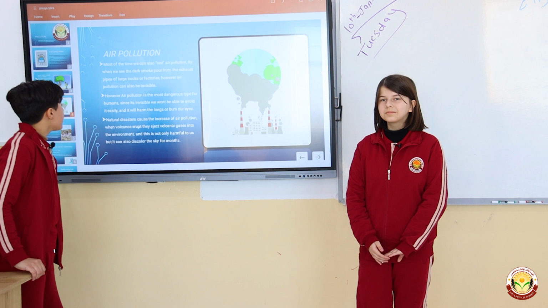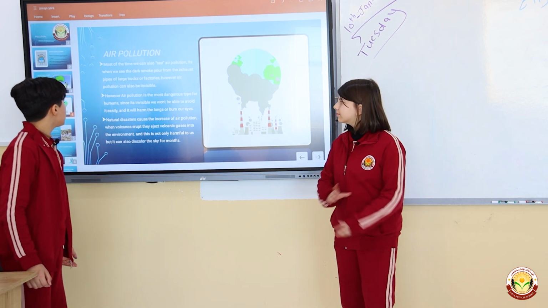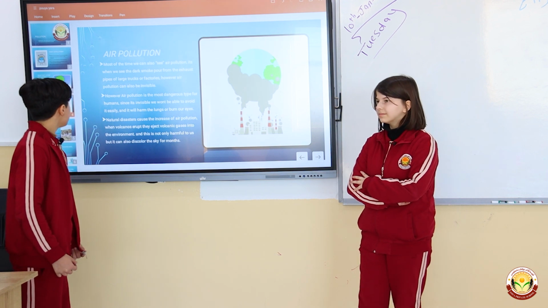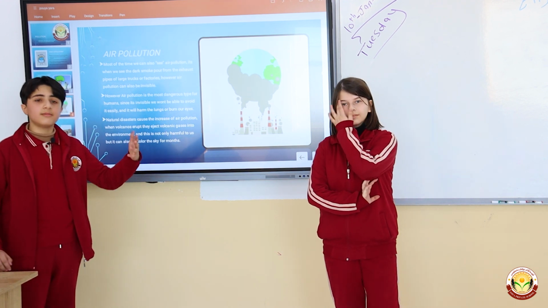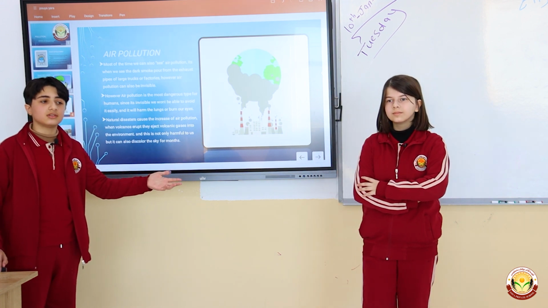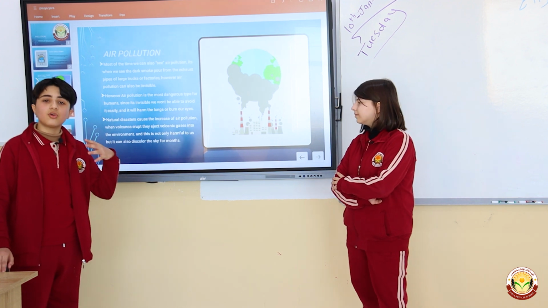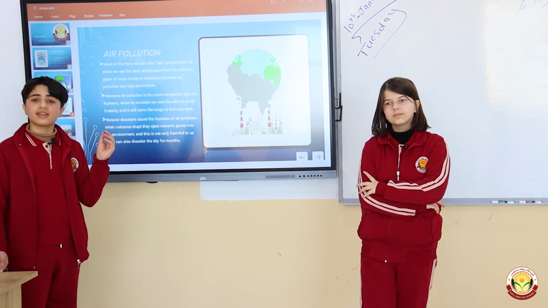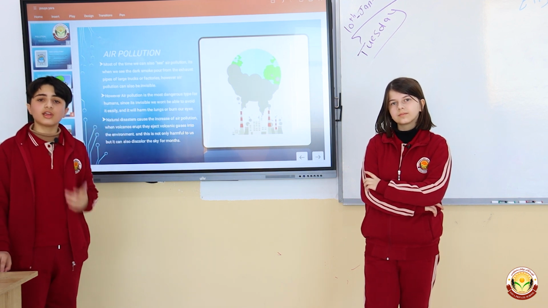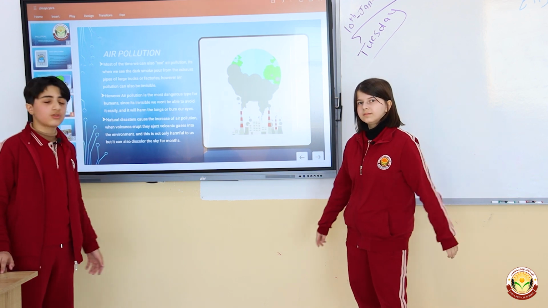Natural disasters cause an increase of air pollution. When volcanoes erupt, they eject volcanic gases into the environment. So it's not just humans that can make the environment polluted, it can also be natural disasters. For example, when a volcano erupts, there is gas that goes into the air. This can also be a problem of pollution for the air.